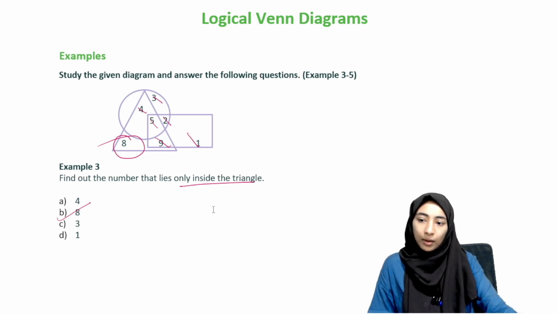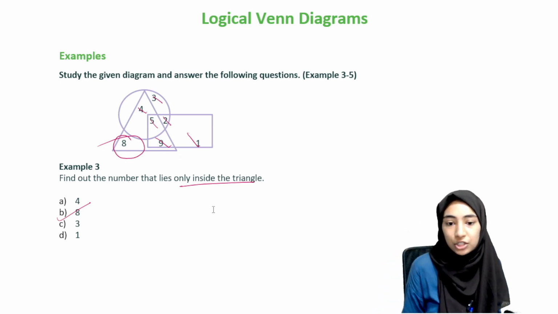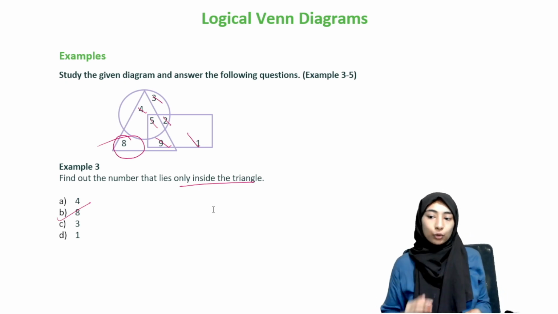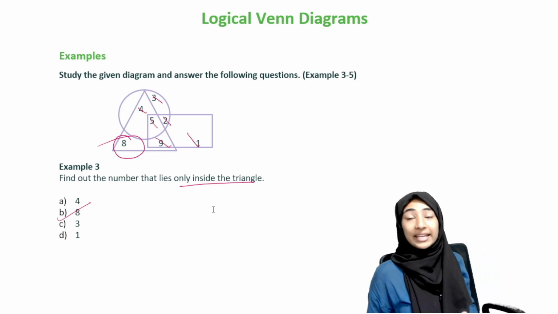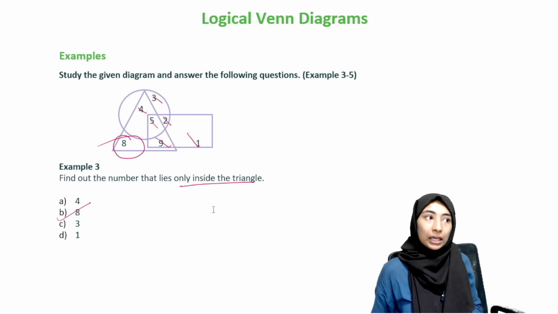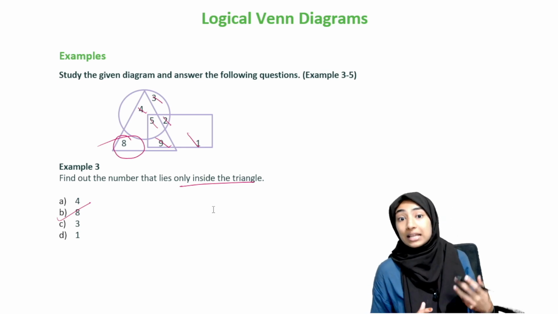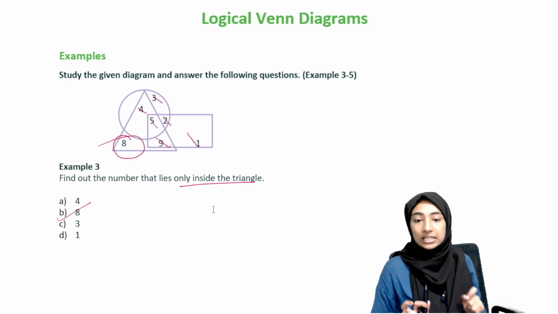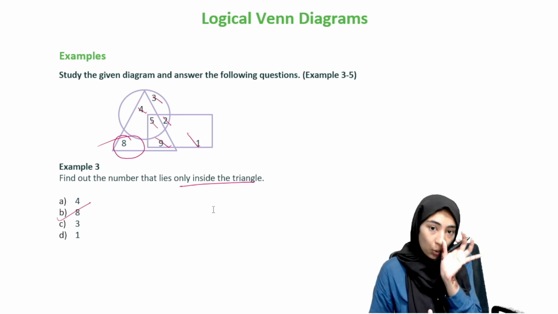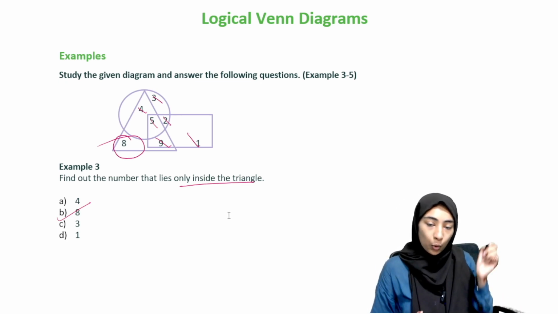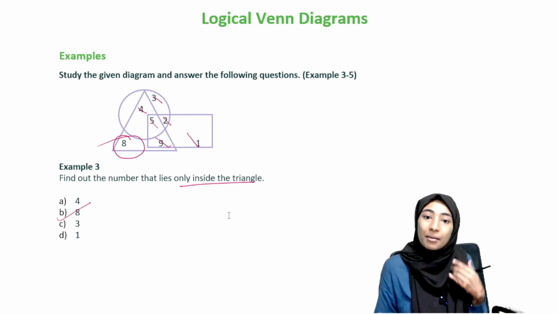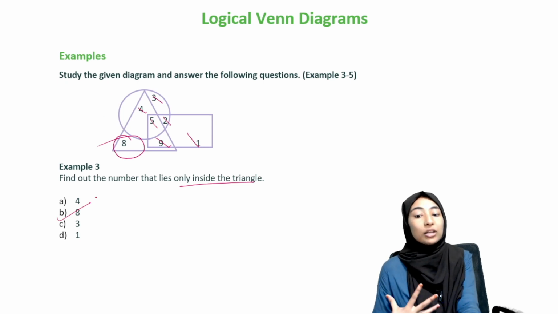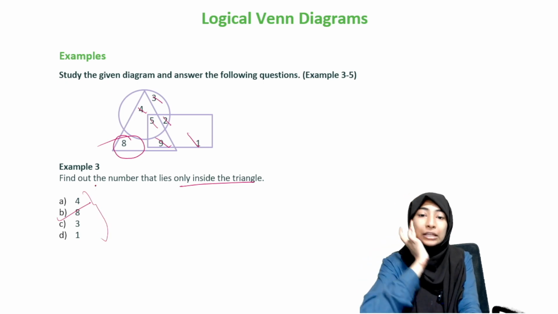Right. So, I'm not sure if I've said this before, but for most logical Venn diagram questions, see, for example, in analogy and classification, looking at the options first helps, right? You go by the options, it helps a lot. But for logical Venn diagram questions, it is best if you can just look at the question first. Okay, instead of going option by option, look at the question first, make some derivation, and then you can go at the options. Like we did this question here, we did not even look at the options, right? So try not to look at the options.